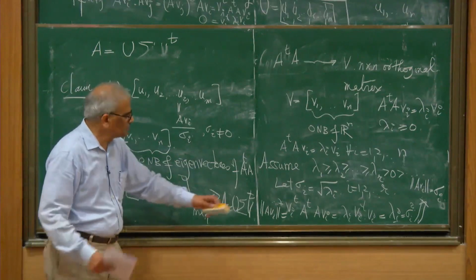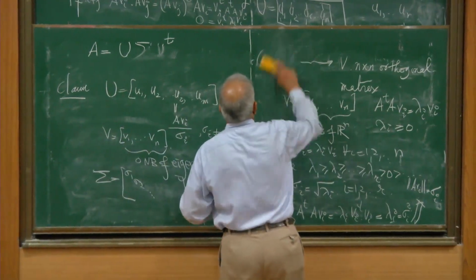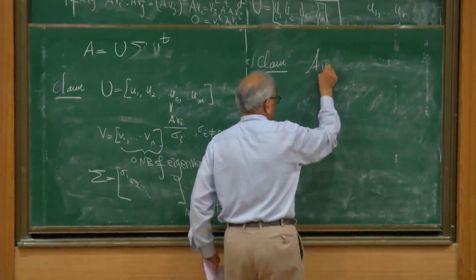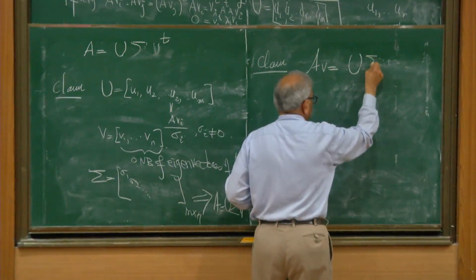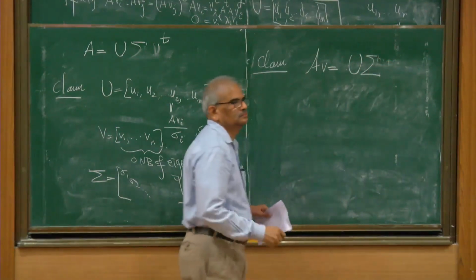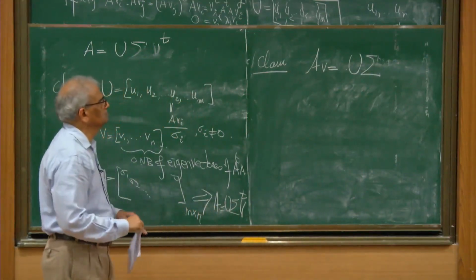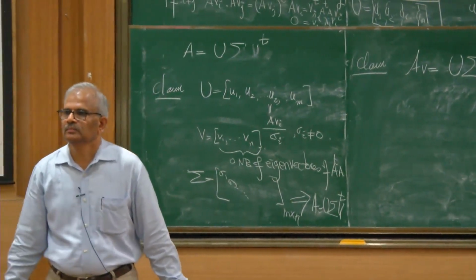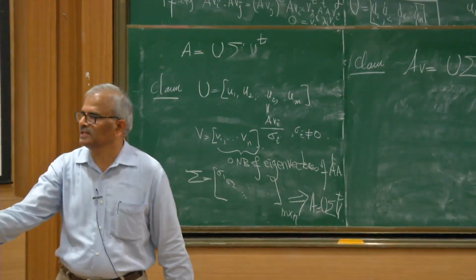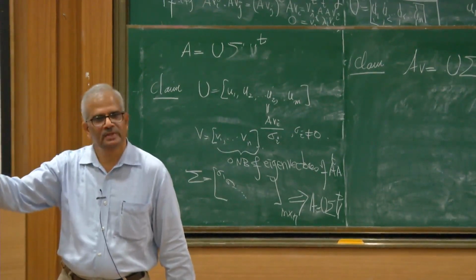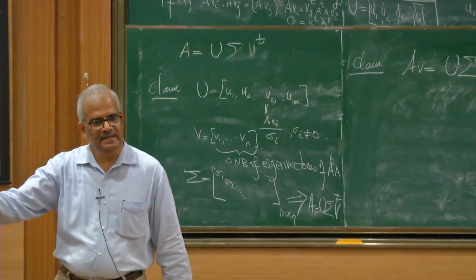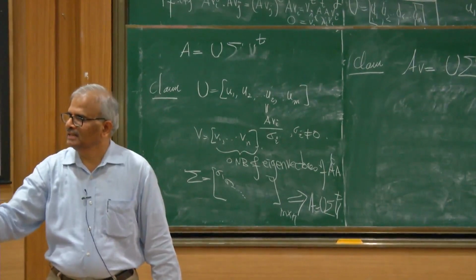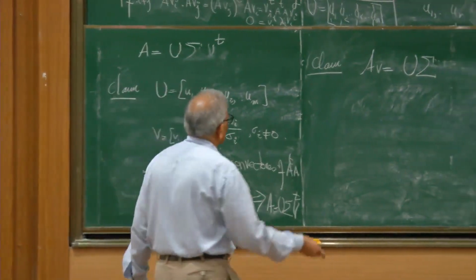So let us do that. Claim: AV equals U sigma. How to get column vectors on the left hand side? Column vectors on the left hand side are Av1, Av2, ..., Avn.